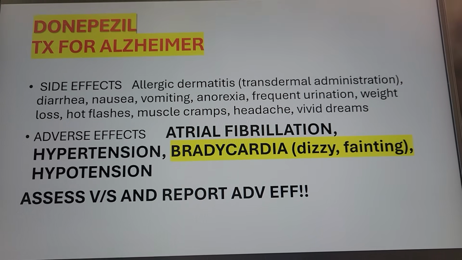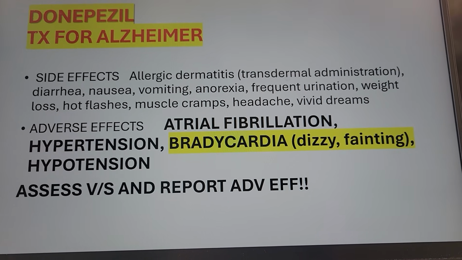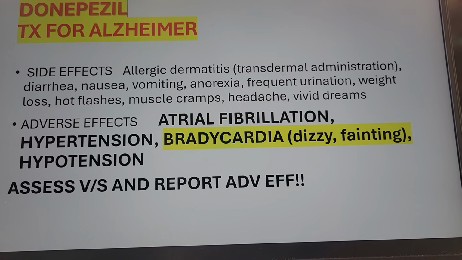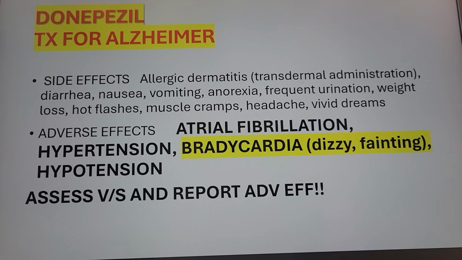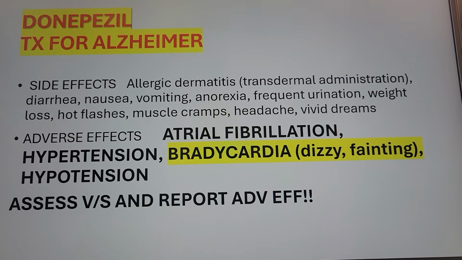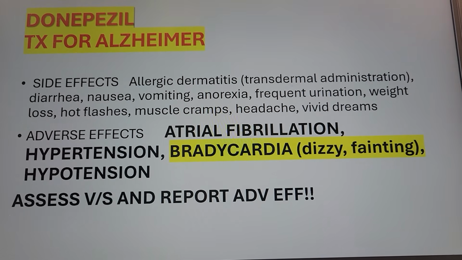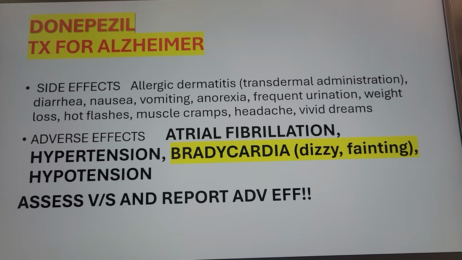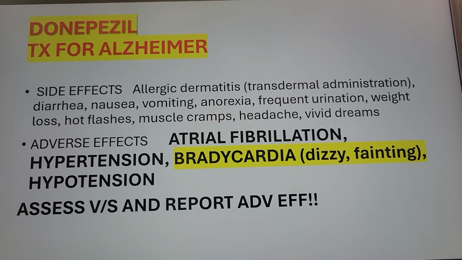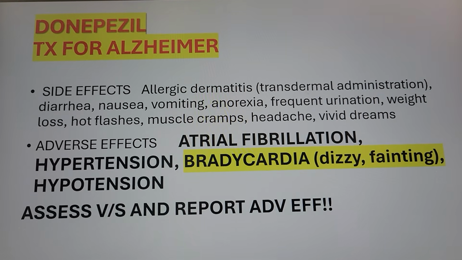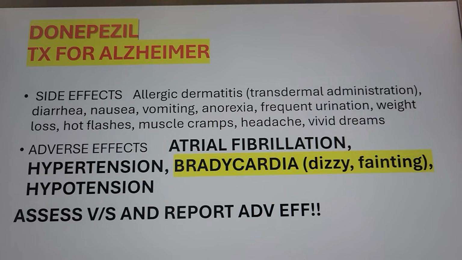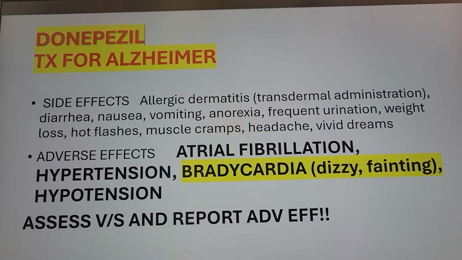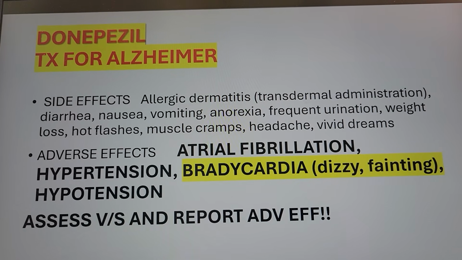Okay, and then the adverse effects: atrial fibrillation, that means monitor their EKG; hypertension, BP can go up; but bradycardia, right? So the BP goes up but the heart rate goes down. So be careful with Donepezil. I don't want bradycardia because when the heart rate is too low, now they have dizziness, now they're fainting, right? Don't let them fall. So hypotension too. It can be hypertension, it can be hypotension. What does that mean? Monitor their BP, monitor their heart rate. So assess vital signs and report if there is an adverse effect.